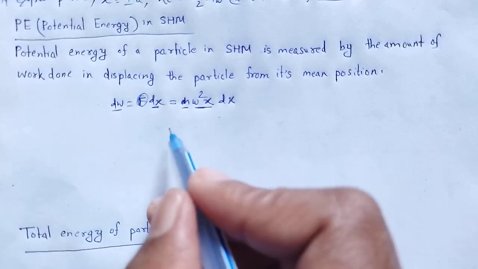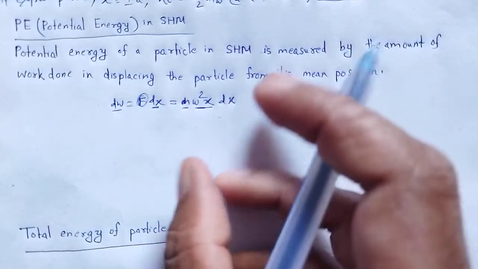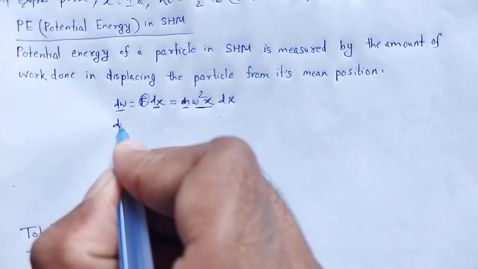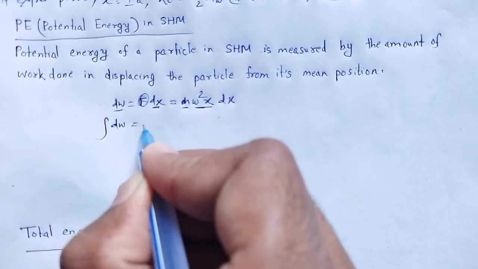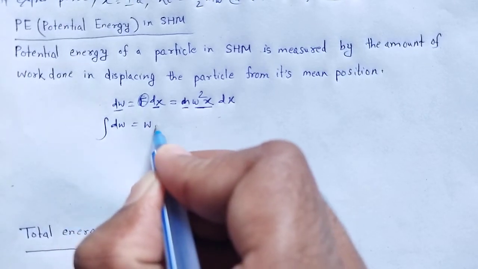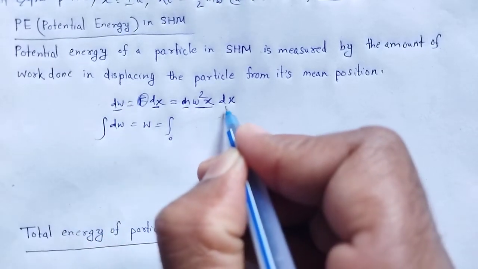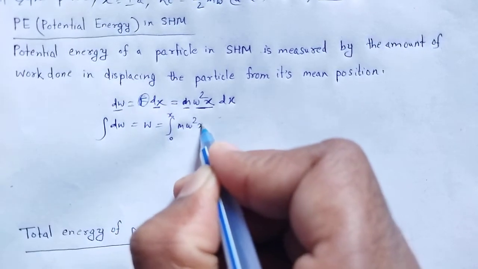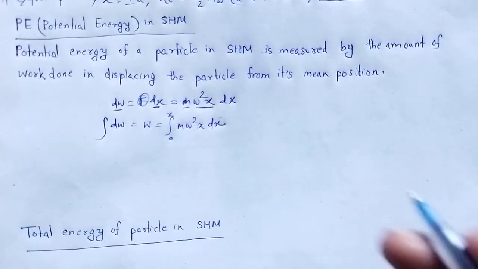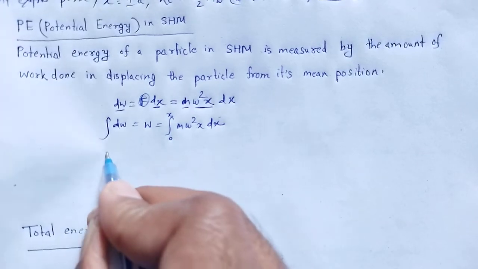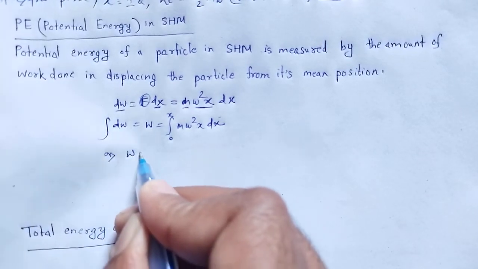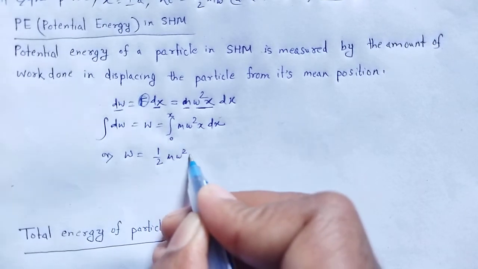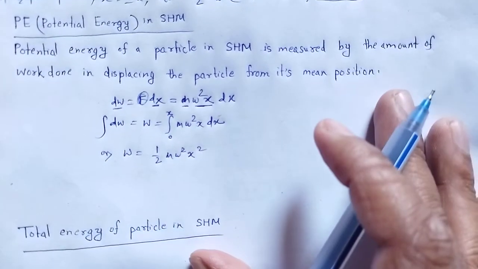Then the total work done displacing the particle from 0 to x is obtained by integrating that factor. Integrating, we find W is equal to the integral of x from 0 to x, m omega square x dx, or work done will be half m omega square x square.